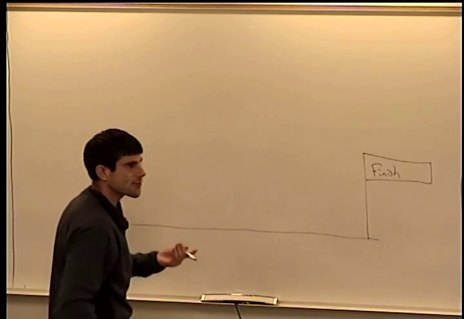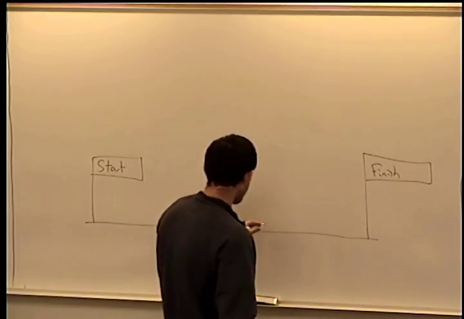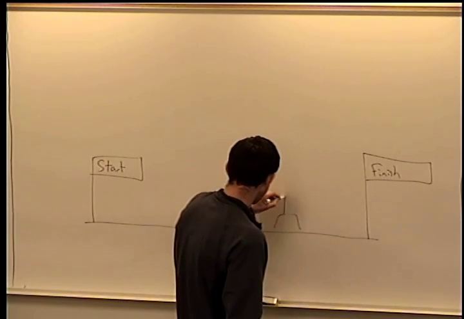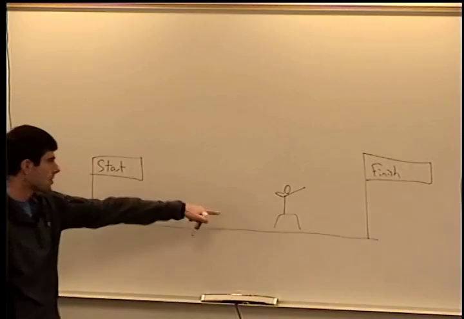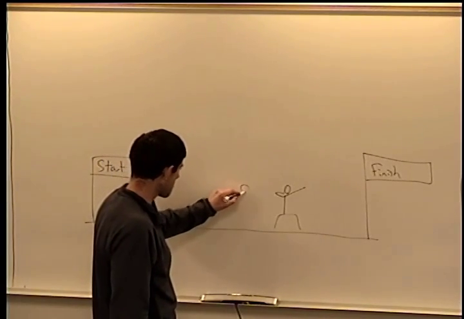Okay, so it's the men's 100-meter final, so Usain Bolt is going to be in the lead. So here's Usain Bolt running, and then we have a runner behind him.